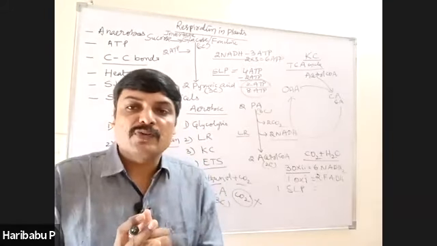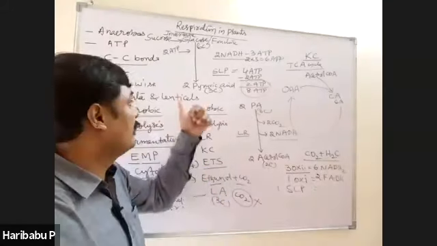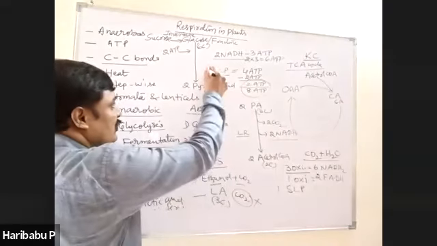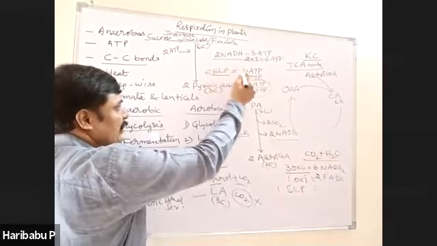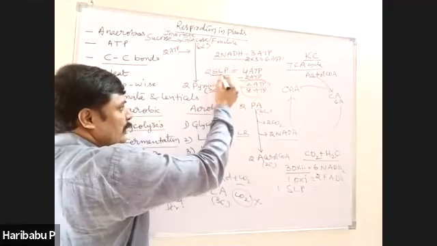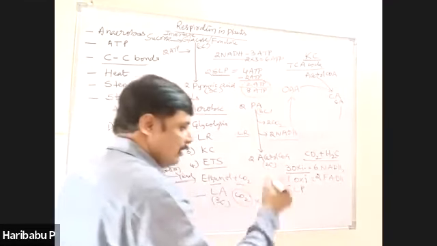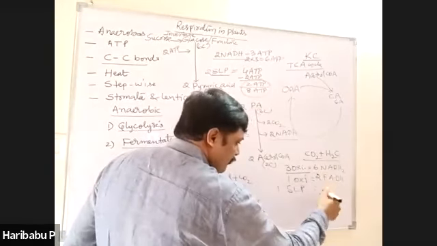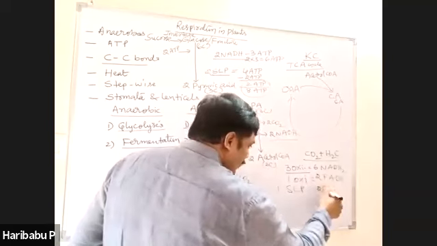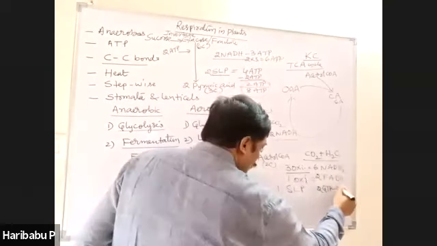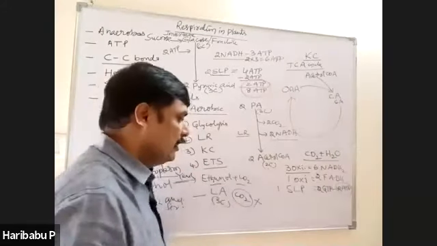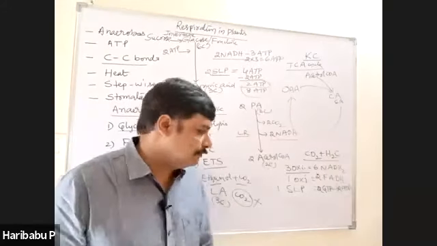Substrate level phosphorylation. I told you in glycolysis, 2 substrate level phosphorylations occur. Each SLP gives 2 ATP, so 2 SLPs give 4 ATP. Here 1 SLP occurs. First 2 GTP are formed. The GTP are converted into 2 ATP, right?